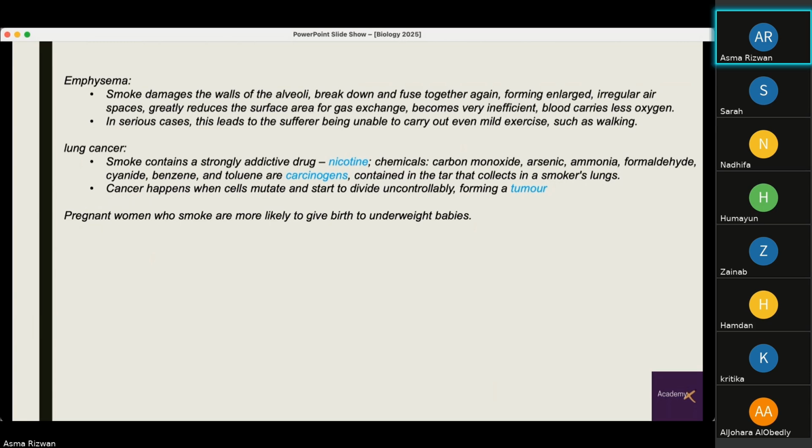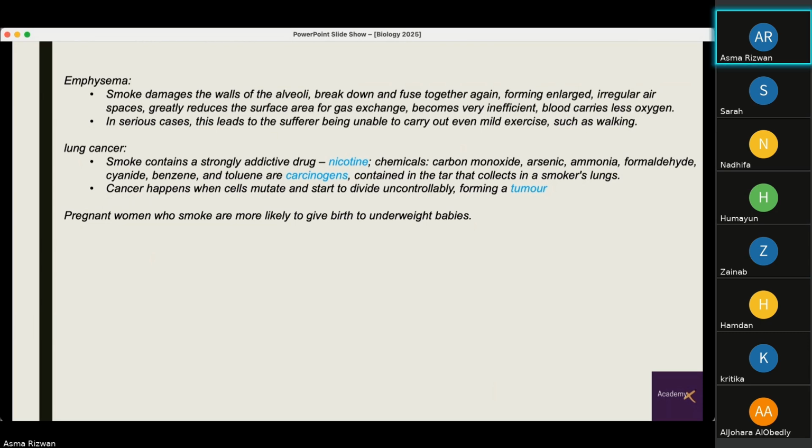And last but not the least, we have lung cancer, where smoke contains a strongly addictive drug, nicotine. It contains chemicals such as carbon monoxide, arsenic, ammonia, formaldehyde, cyanide, benzene, and toluene, which are carcinogens. Carcinogens are agents that can cause carcinomas or cancer. These are contained in the tar that collects in the smoker's lungs. What happens in cancers is the cells start to mutate, and they start to divide uncontrollably, forming a tumor. So this allows them to divide very rapidly, and so it leads to a tumor.